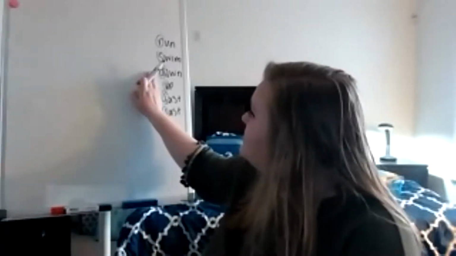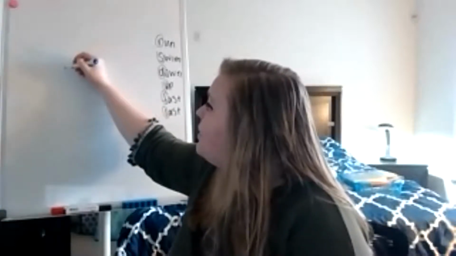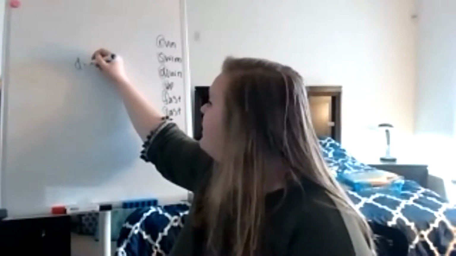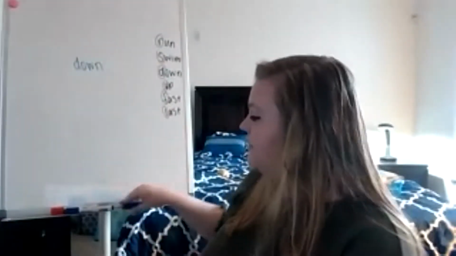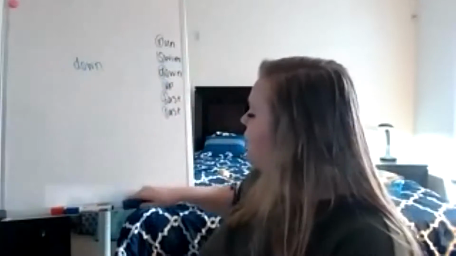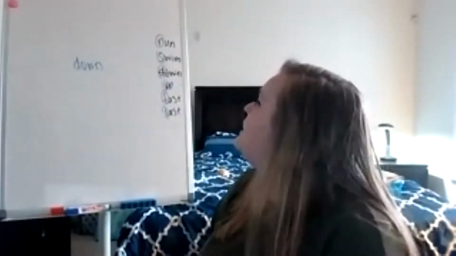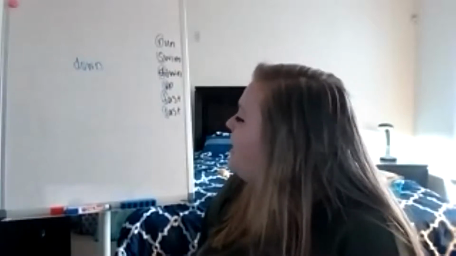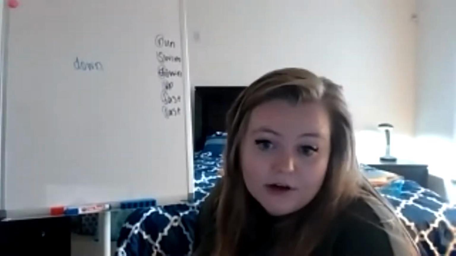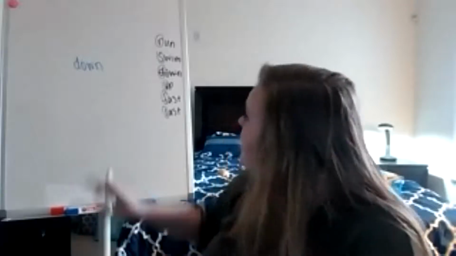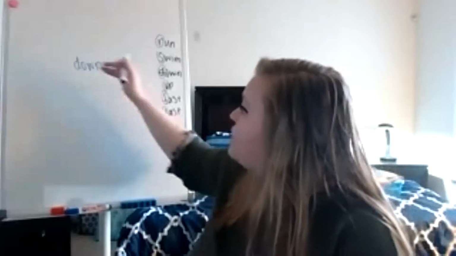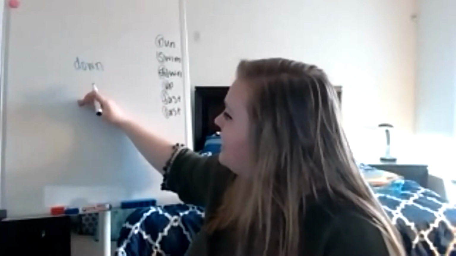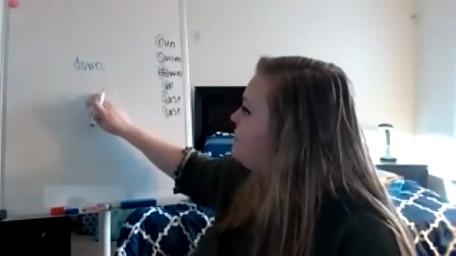I see a word that starts with D, so when I put words in ABC order, down would come first, because that D was the first one we ran into when we said the alphabet. Then you would keep going, E, F, and whatever word where you run into that first letter, you're going to write it under here. And then the next one, and the next one, and this will be ABC order.